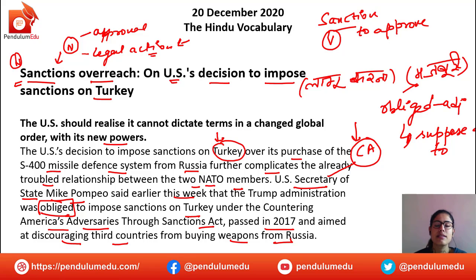the US has imposed sanctions on Turkey because the act that was passed in 2017 aims at discouraging, or not letting, other countries or nations buy or purchase these missile or defense systems or weapons from Russia. So it has to discourage the nations through this act, and that is exactly what the US has done at present as well, when Turkey came up with a purchase from Russia.